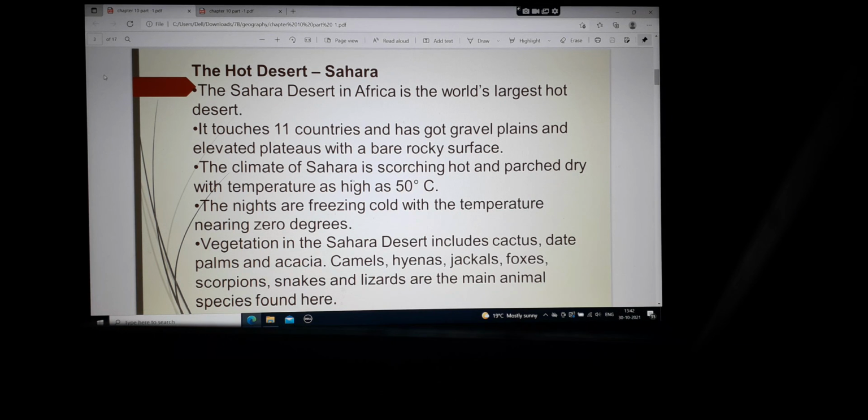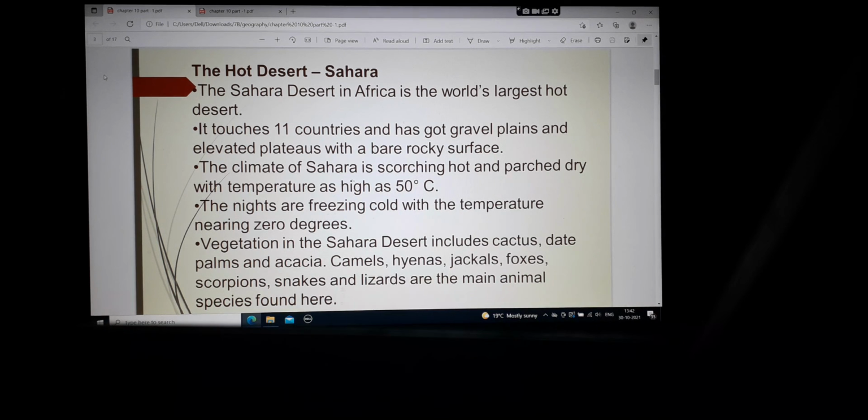The nights are freezing cold with the temperature nearing 0 degrees. Now see, there is a difference here. In the daytime it is very hot, while at nighttime the temperature reaches nearly 0 degrees centigrade. So that means there is a variation of 50 degrees centigrade in the temperature.